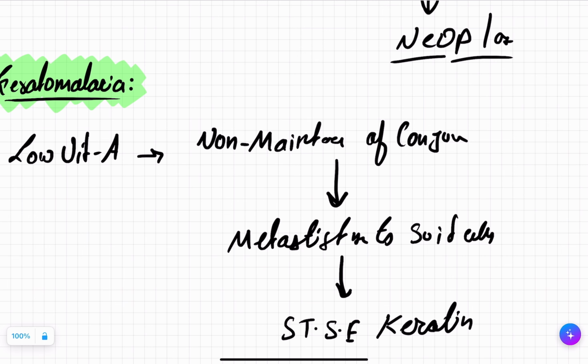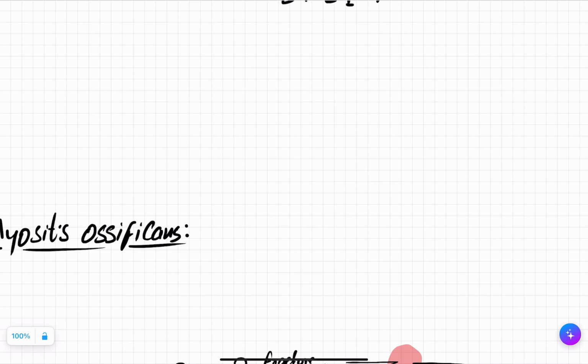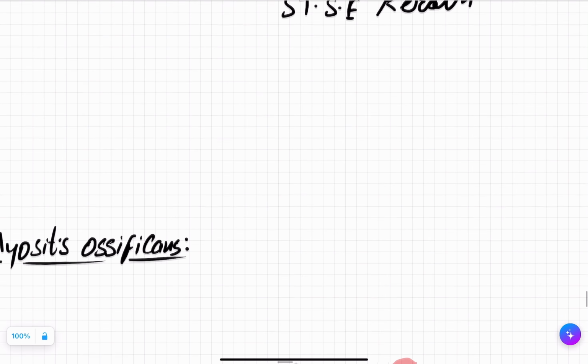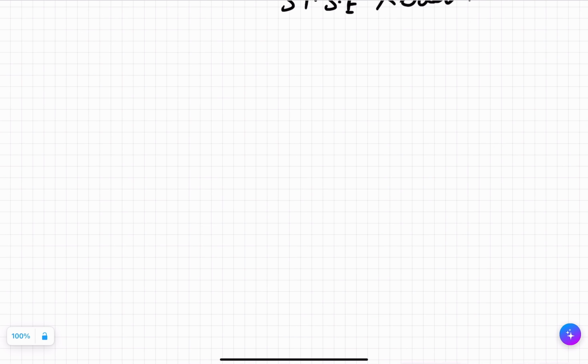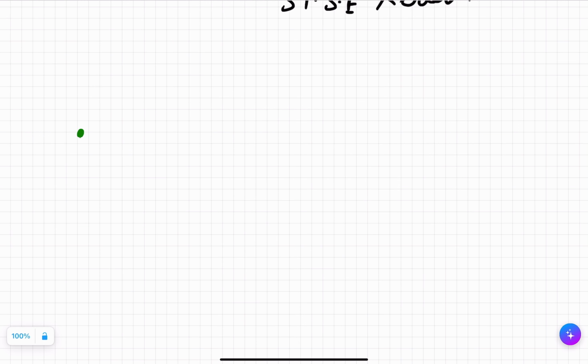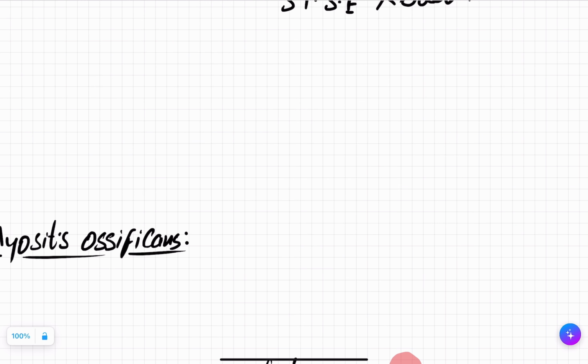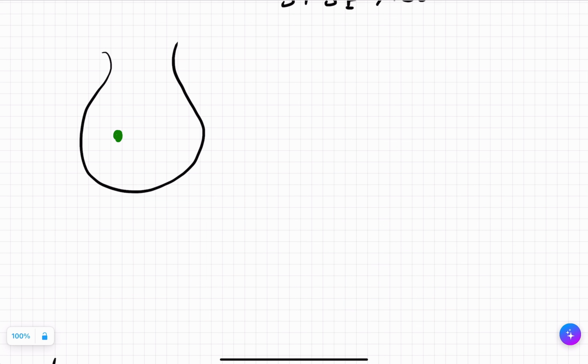Got it? Now, we saw squamous epithelium at two places. It was in the respiratory tract metaplasia and also in the keratomalacia. But it can be present in other places also. For example, a hollow organ. For example, this is the gallbladder. Let's say the gallbladder has gallstones, also known as cholelithiasis.